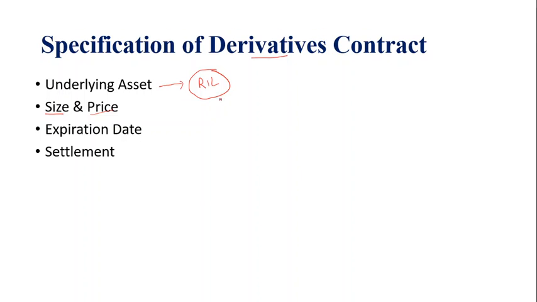In the previous example, we showed that I have bought the Reliance call option for after 1 month, and therefore a date has to be specified. So there has to be an expiry date, let's say 30th May. Again, in each exchange the dates are specified.